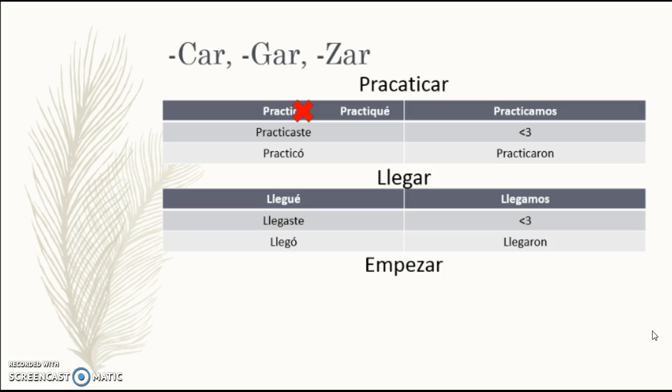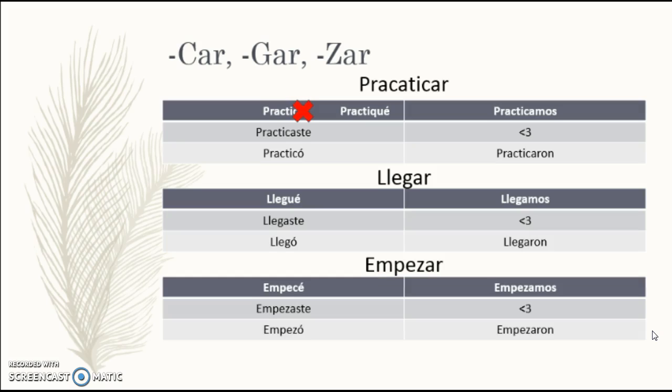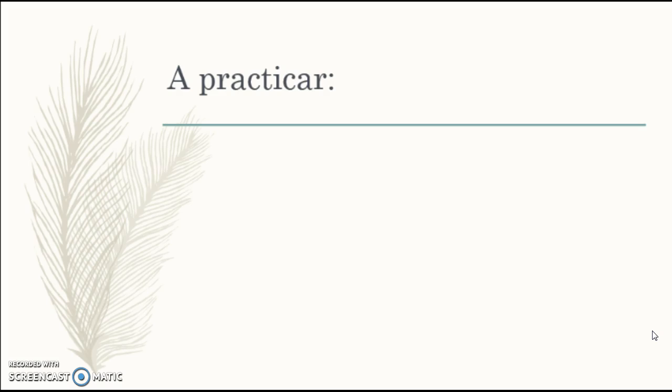Empezar. Empecé. Remember, I did have to change it from a Z to a C. Empezaste, empezó, empezamos, empezaron. Let's practice.